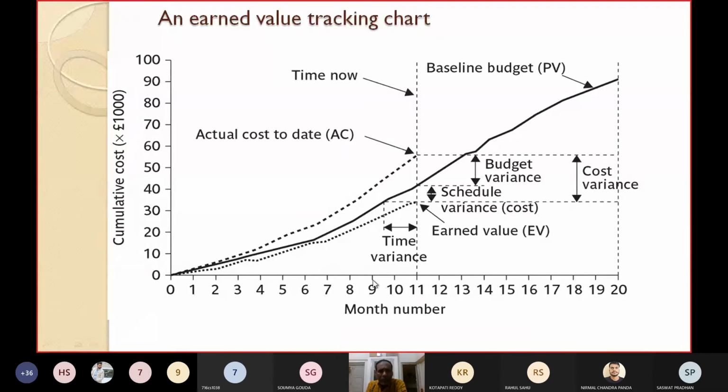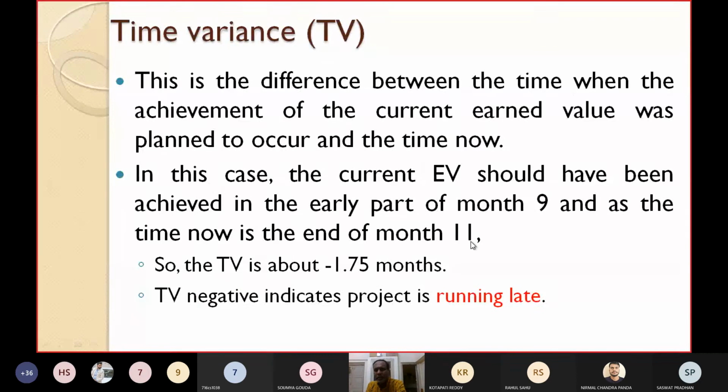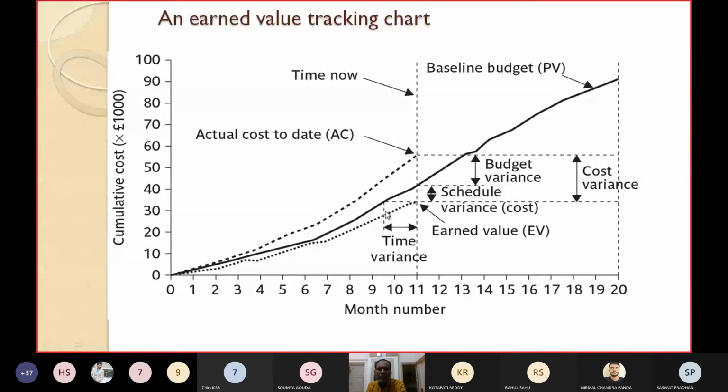What is the time now? This is month 11, and it was planned that it should be completed earlier, in the 9th month or so. Please see the graph here. It was planned that this work should be completed by a little bit more than 9 months, but actually now it is 11 months. So what will the time variance be? You can see from the figure it is perhaps 9.25 months.